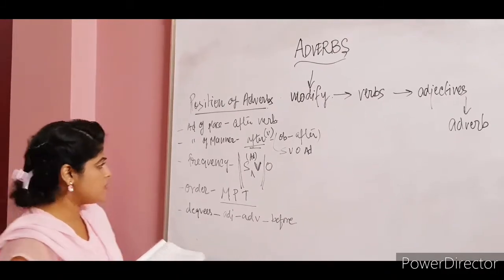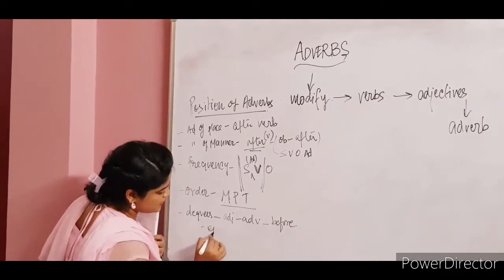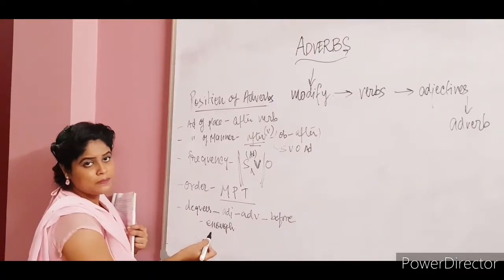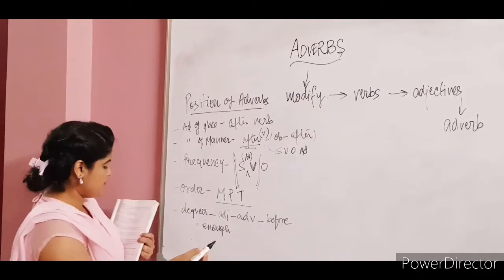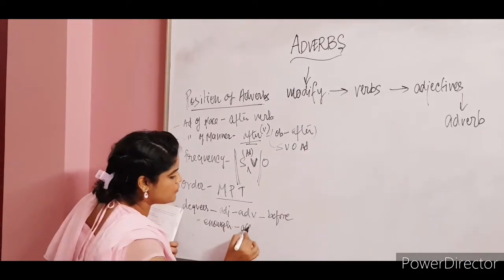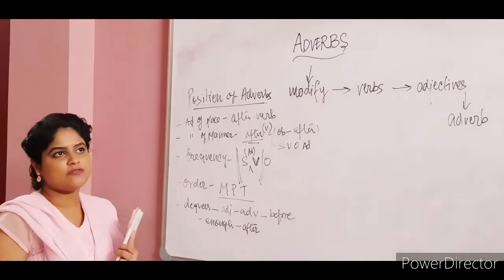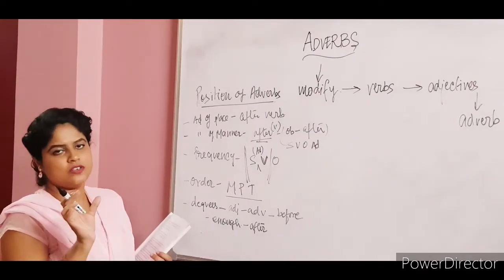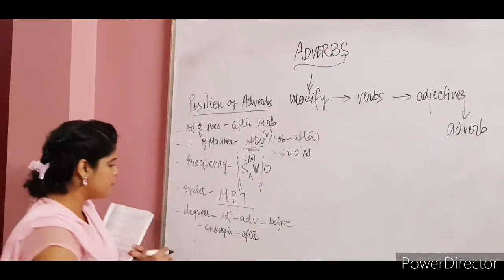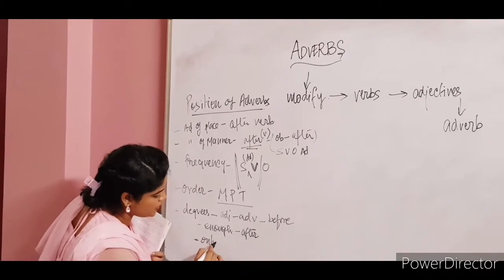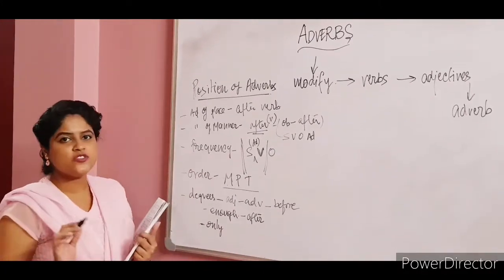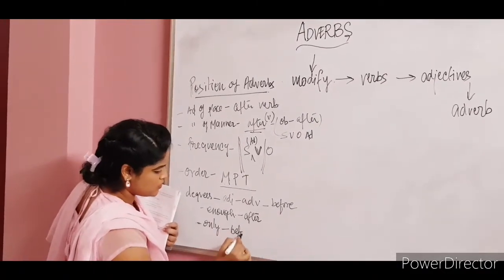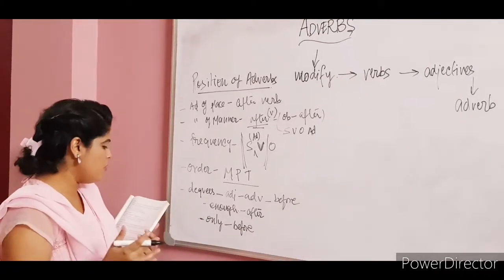But if your sentence contains enough, which modifies another word, it will always come after: rash enough, harsh enough, big enough. So it comes after the adjective or adverb. But if you have the adverb only, which is also part of degree, in the general rule we always place it before whatever it is modifying.